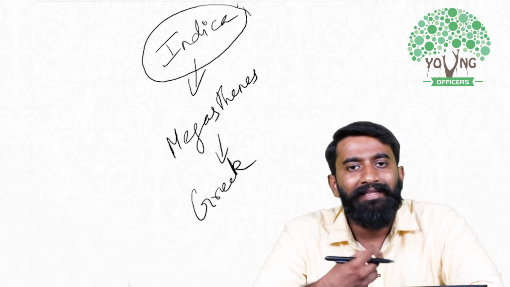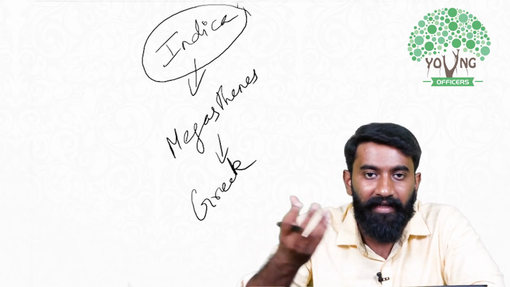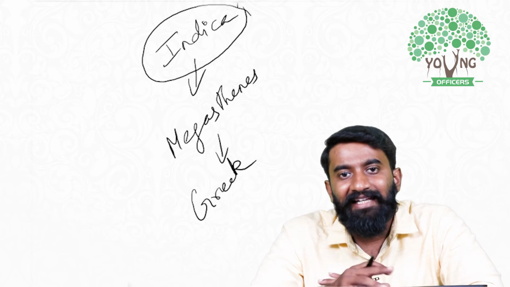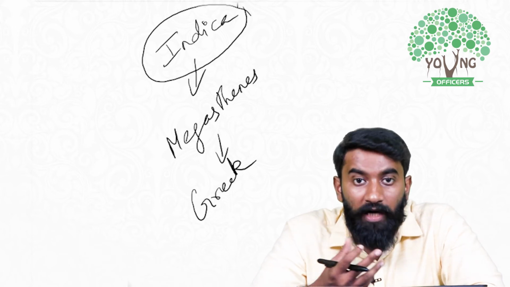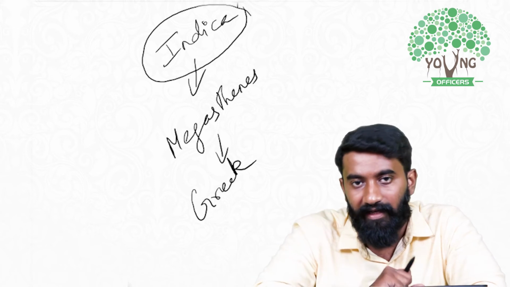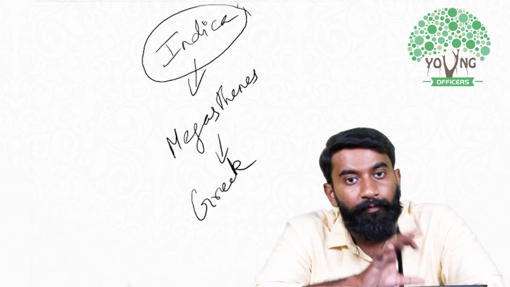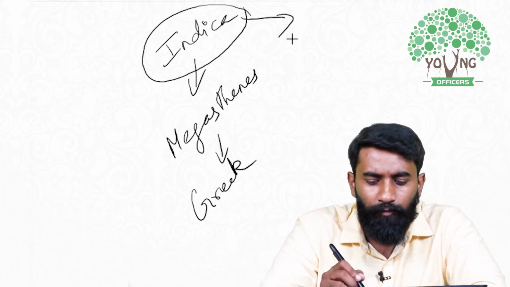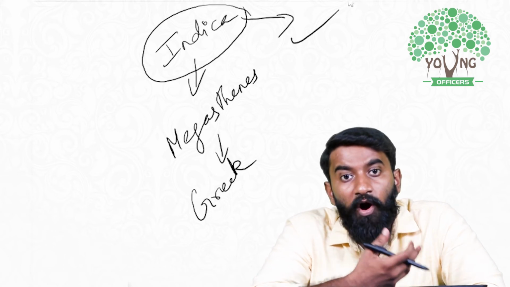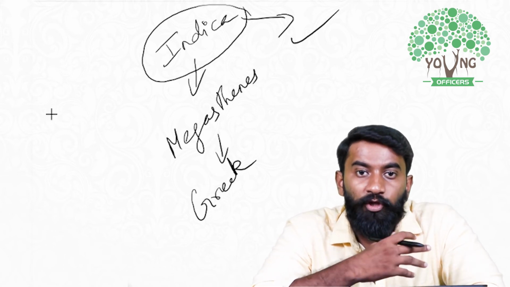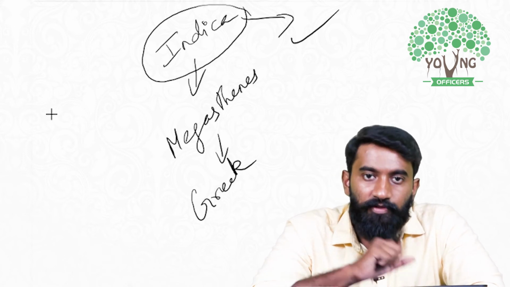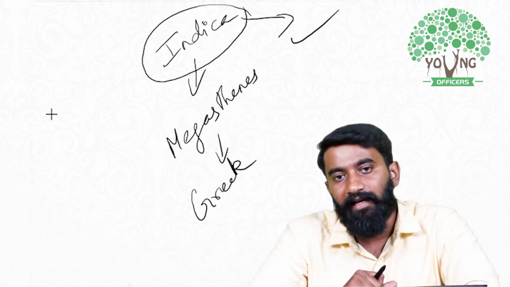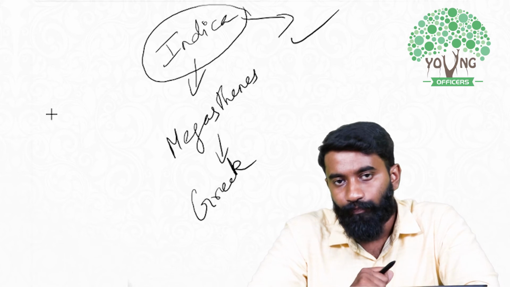He has also written about the status of women, how women were present in India, how high they were in the society or how low they were. What were the different administrative machinery, what were the different public officials present in India, who are the different groups of people in India, what are the different religious practices in India. He has written about all these things in this book Indica. So from foreign scholars also, we tend to know a lot about Indian society. So with Indian scholars and foreign scholars, we put together and construct the Indian history. So that's what we do.